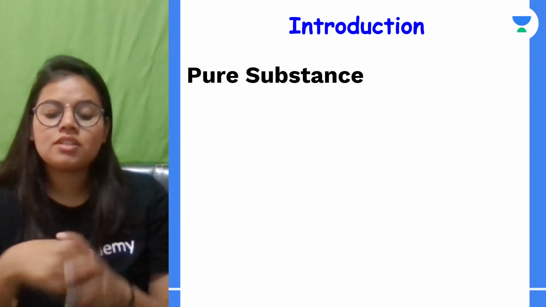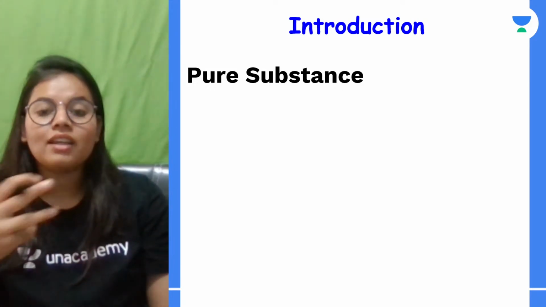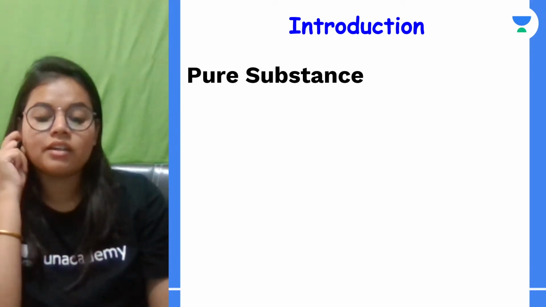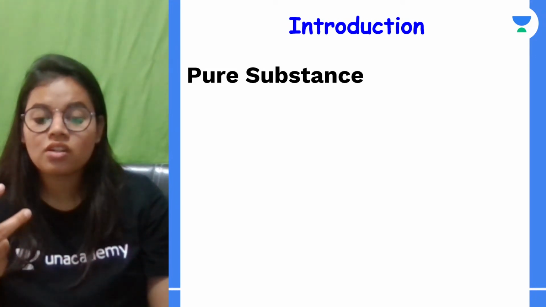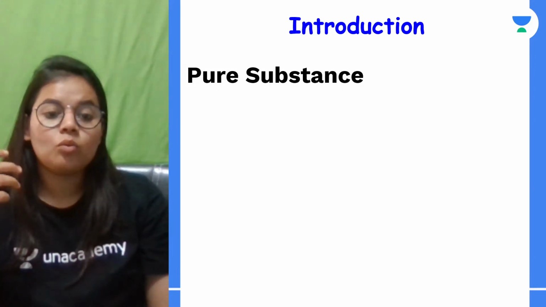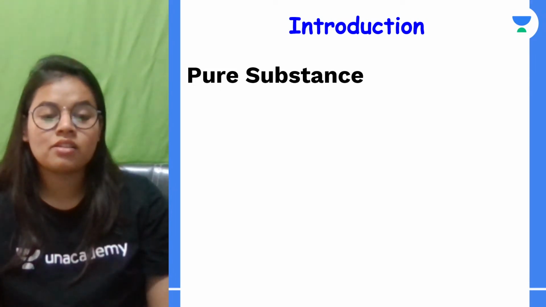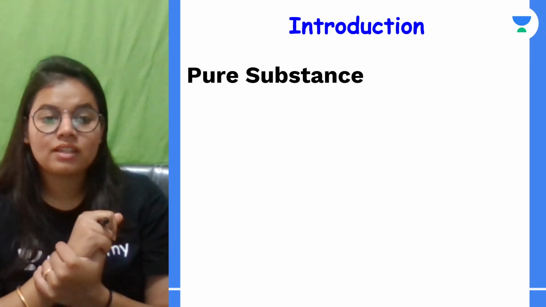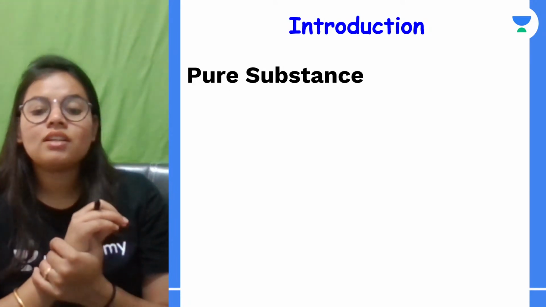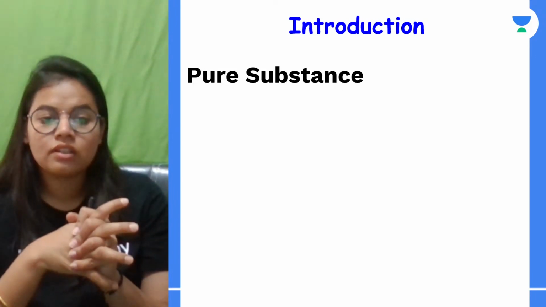So basically, what is chemistry? It is a branch of science in which we study everything related to matter. What is the mass of matter, what is its nature, what is its structure, and what is the meaning of chemical reactions, how do chemical reactions take place, what are the changes that we see in chemical reactions, etc. So basically we are going to study everything related to chemistry, right?